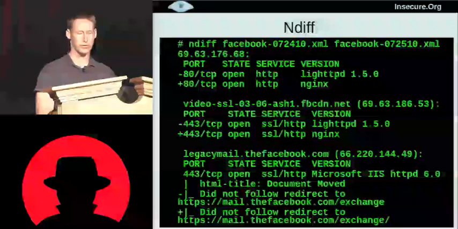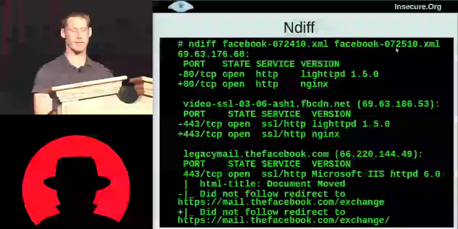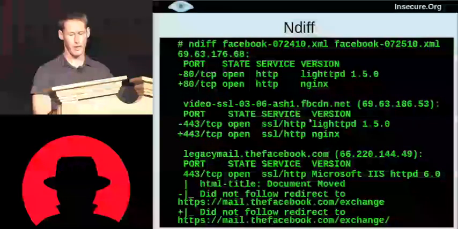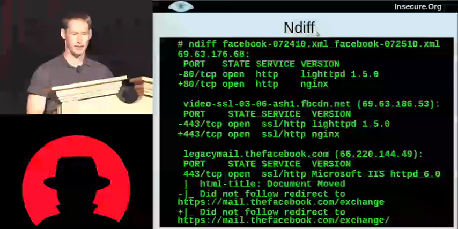Here I did a whole scan of Facebook's network on July 24th, so a few days ago, and then one on July 25th of the same network, and I look at what changed. Here we see they changed some lighttpd servers to NGINX servers. We see this legacy mail system changed a little bit.